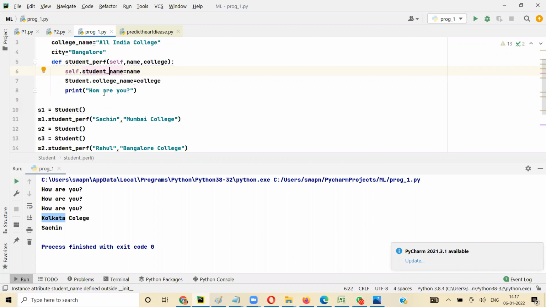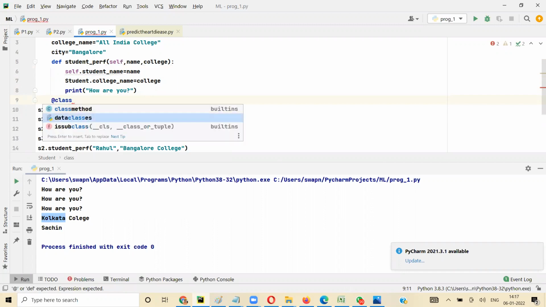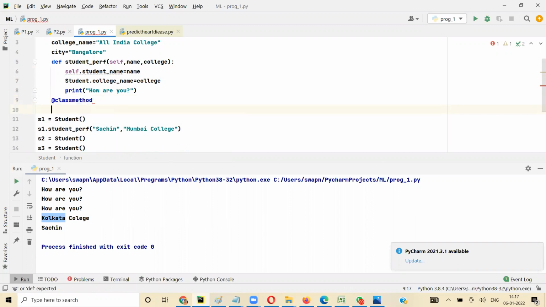Now the functions are also specific to the object. I can create a class level function, something like this. Before you create it, you have to declare it a class method. You have to write at the rate class method before the function. It means that you are writing a class level function. Functions are also called methods. So class method means we are creating a class level function.